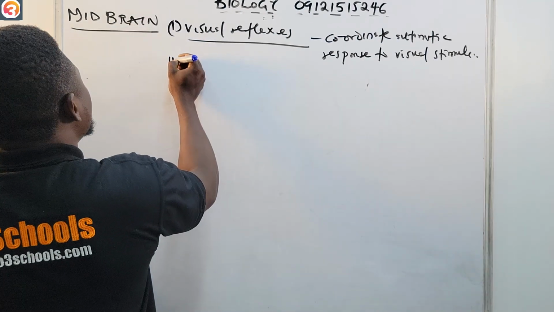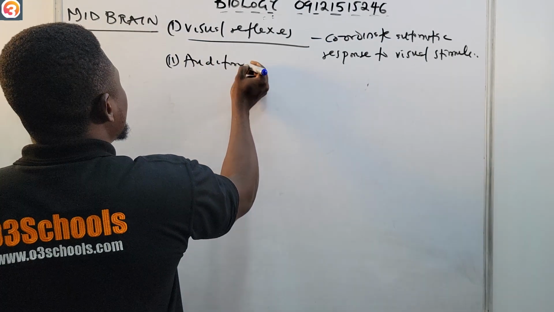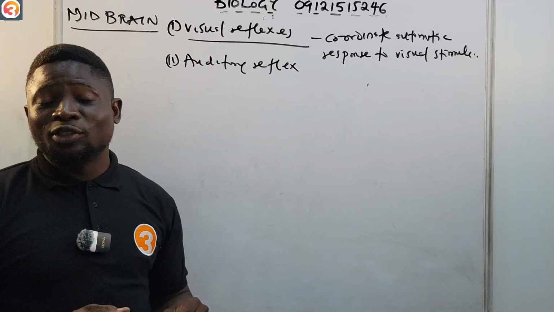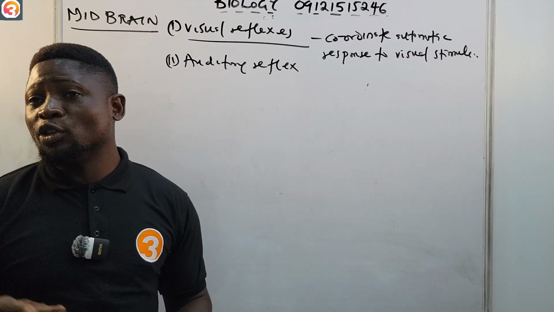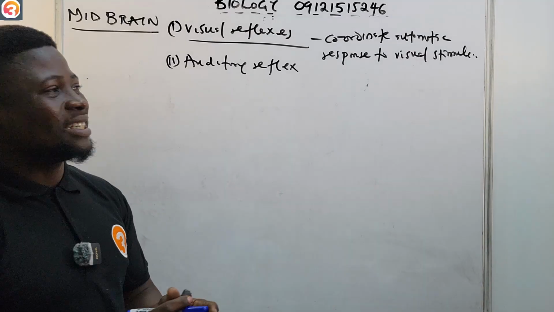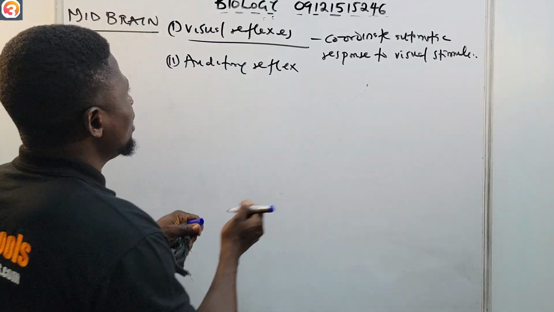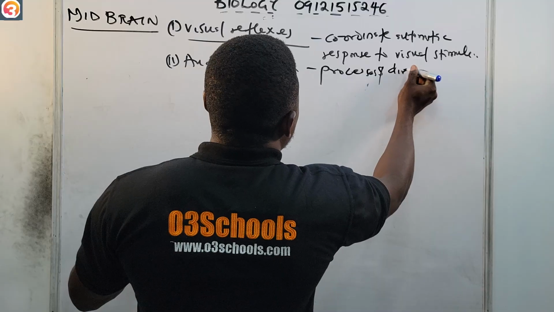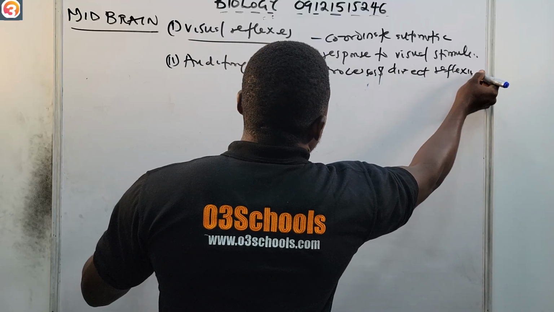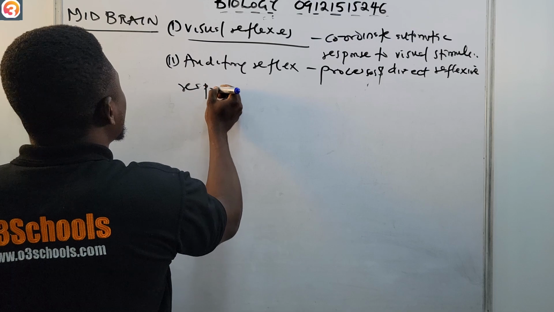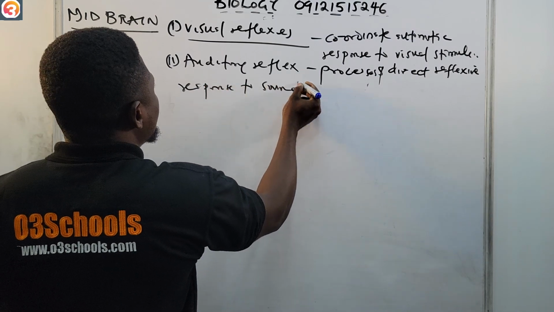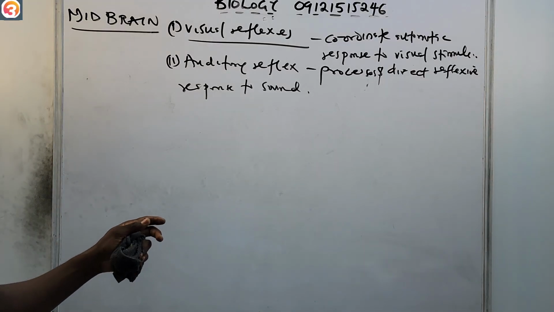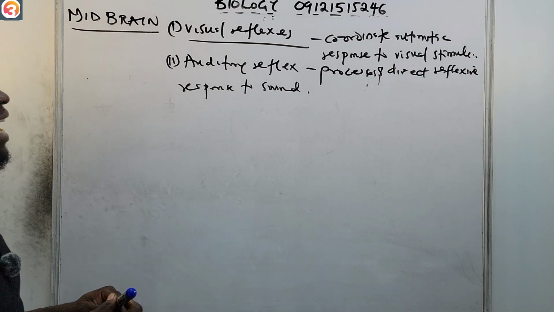Also, we have what we call auditory reflex. Let's say you hear a sound now. You just turn your ear towards it, turn your head towards the direction of the sound. That is auditory reflex. It is handled by the midbrain. We mean here that it processes and directs reflexive response to sound. Example is turning your head to a sounding sound.